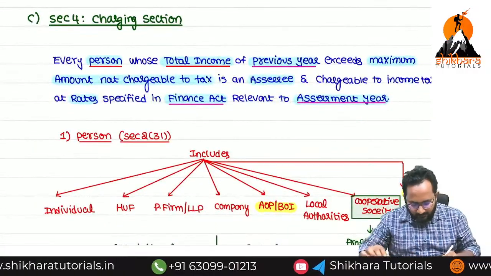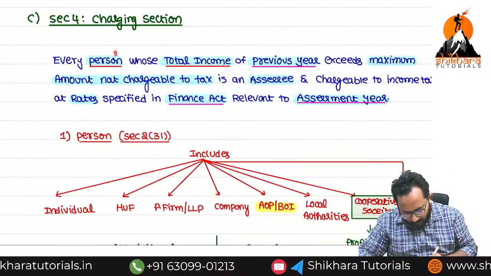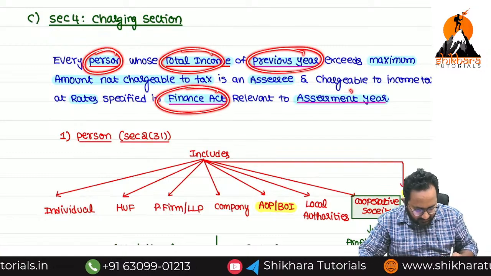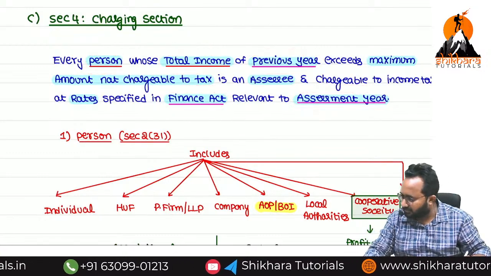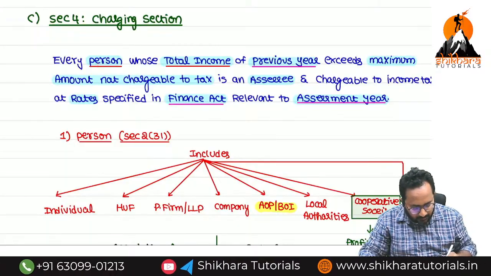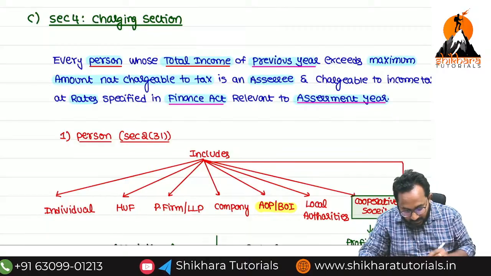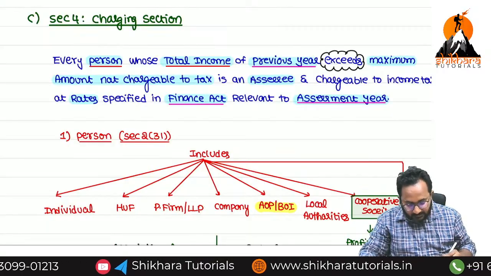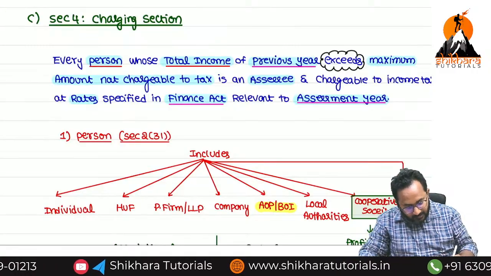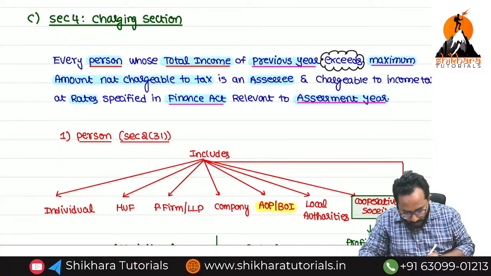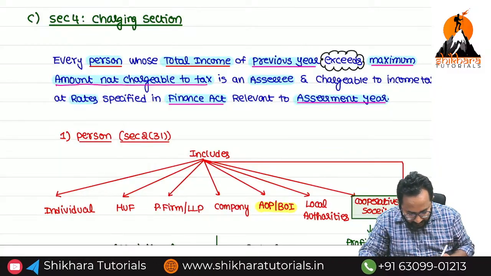Every person, now you know about the person definition, total income definition, previous year definition, Finance Act definition, and assessment year definition also. Now, every person whose total income of the previous year, what, ma? Exceeds. Yes, read the line, ma. Exceeds the maximum amount not chargeable to tax.